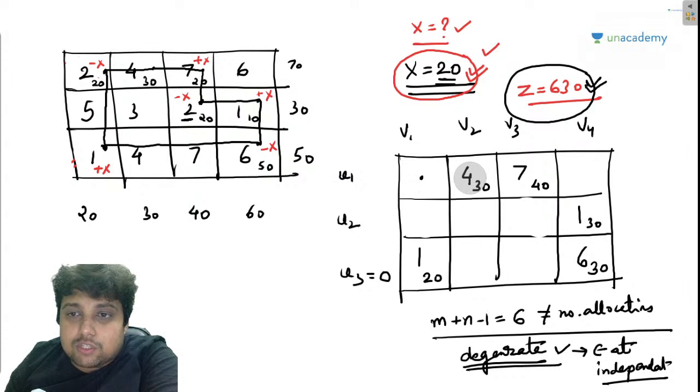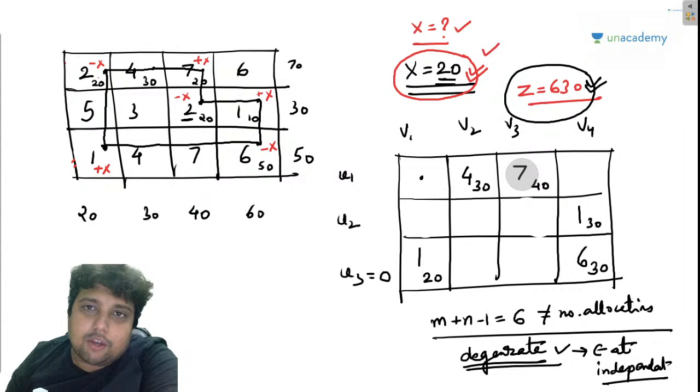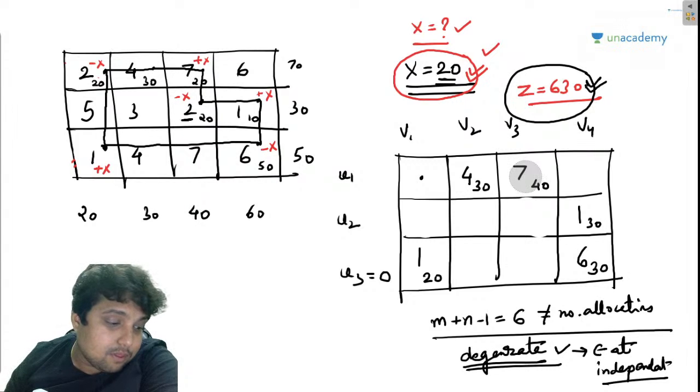From 4 I can go to 7. Now from 7, where should I go? Guys, I cannot move anywhere else because the tempo cannot move diagonally, and I cannot go here, here, or here. All the other places do not have Maggie. I have to only make a stop at those positions which have Maggie.